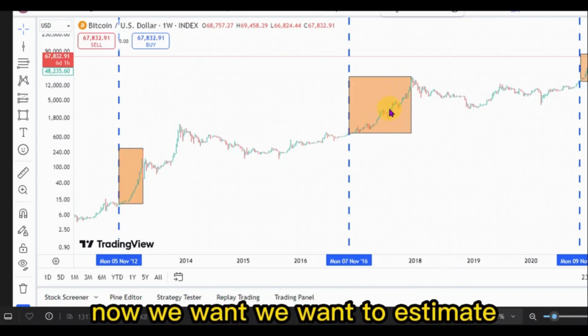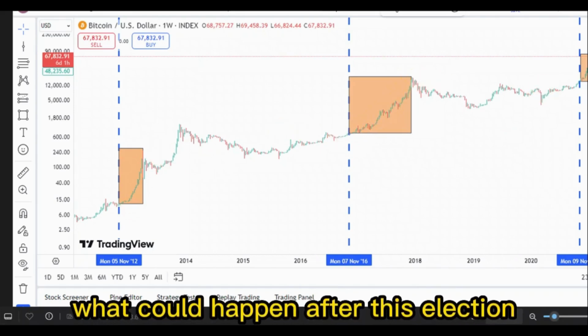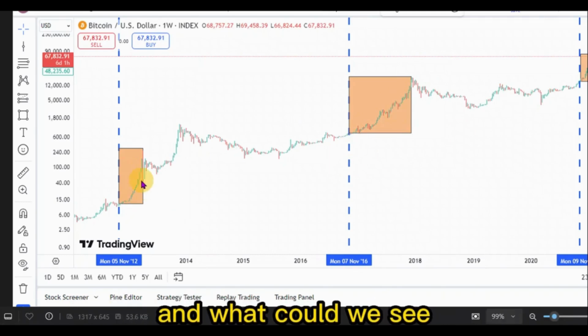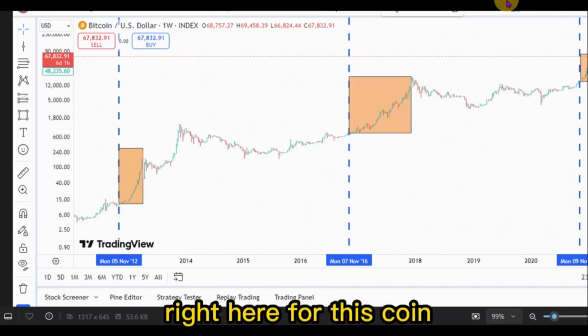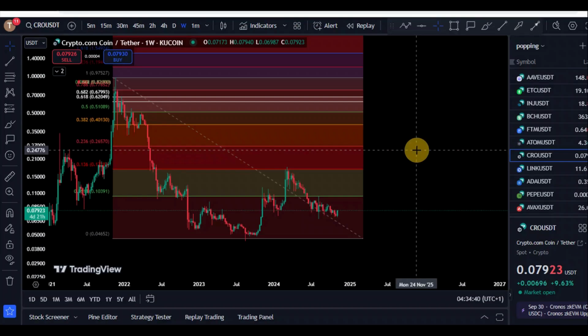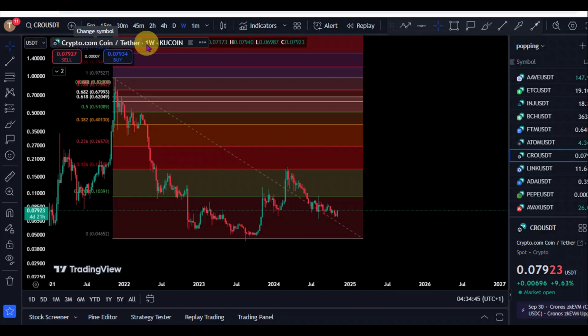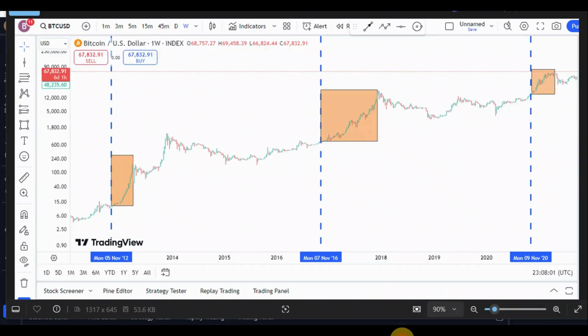Now, we want to estimate what could happen after this election and what we could see for the price prediction right here for this coin. So for the price prediction right here for CRO, or Crypto.com, versus the USD Theta, we're on the weekly time frame. KuCoin is the data source. And if our election price prediction theory is right, it basically means that right from the beginning of crypto, every time we see an election, we usually see a massive pump after every election.